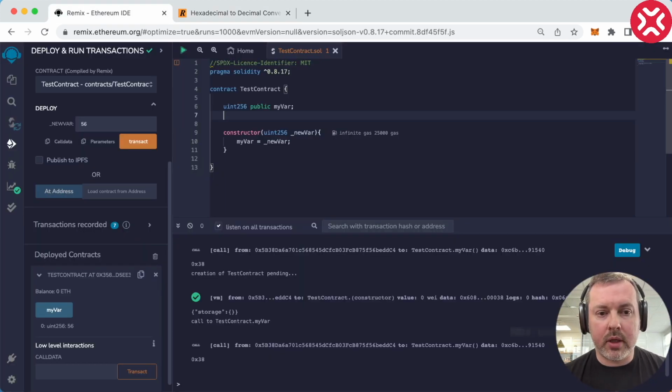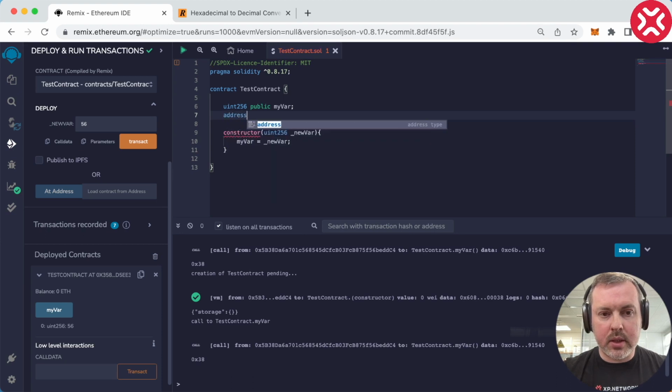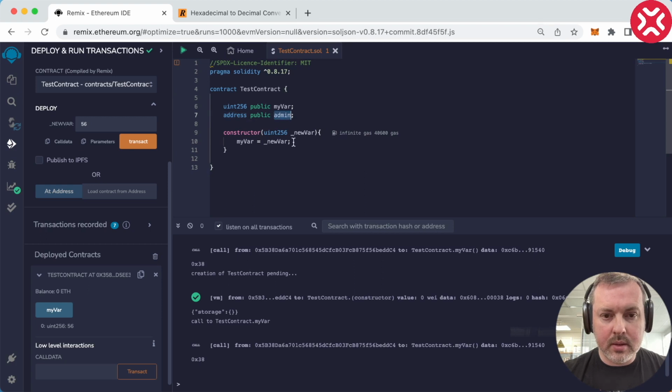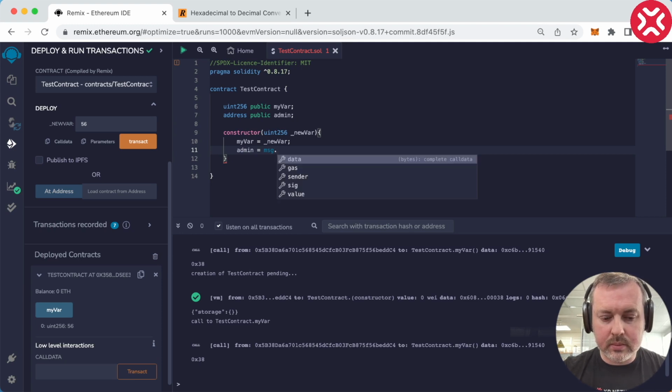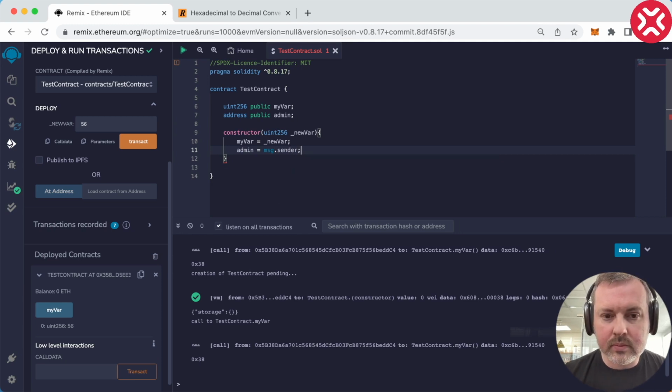Let's keep adding more variables here. For example, let's add an address. Let's make it public and call it admin. And let's make our admin anyone who called this constructor, msg.sender, like so.